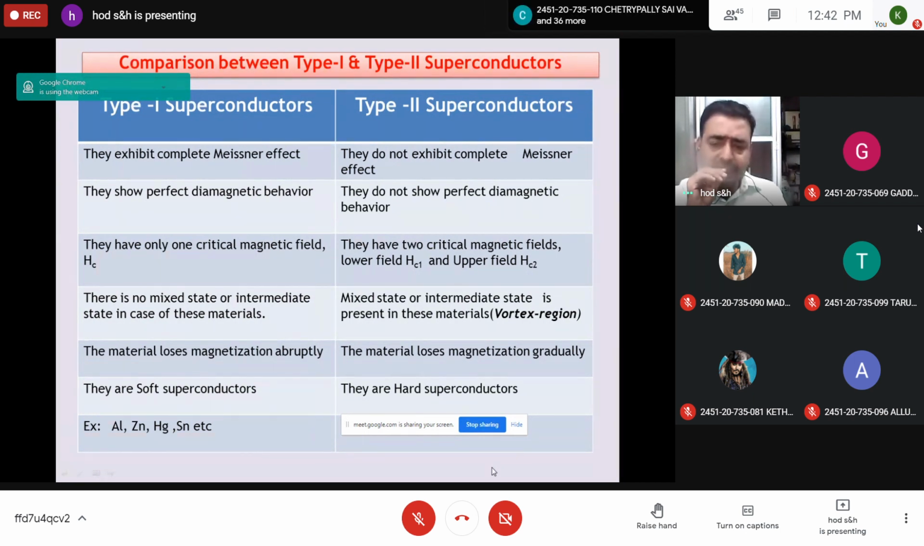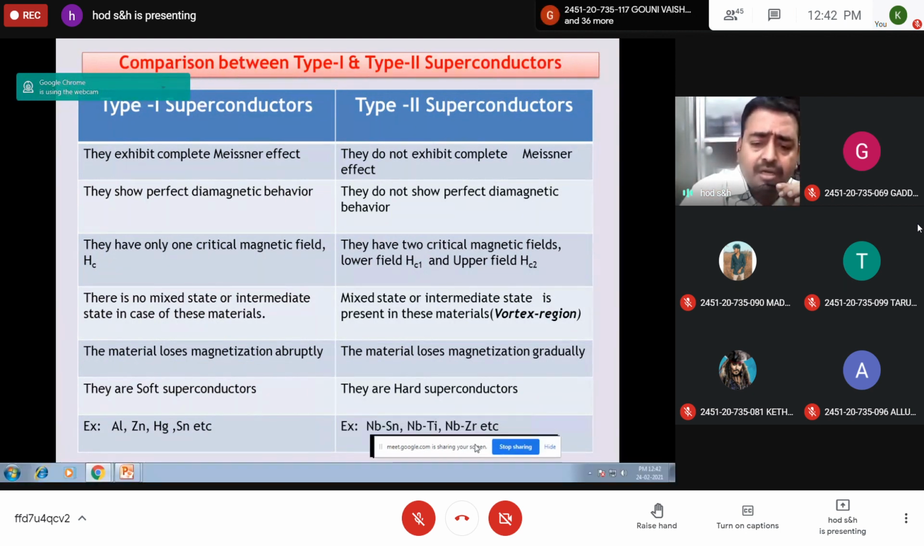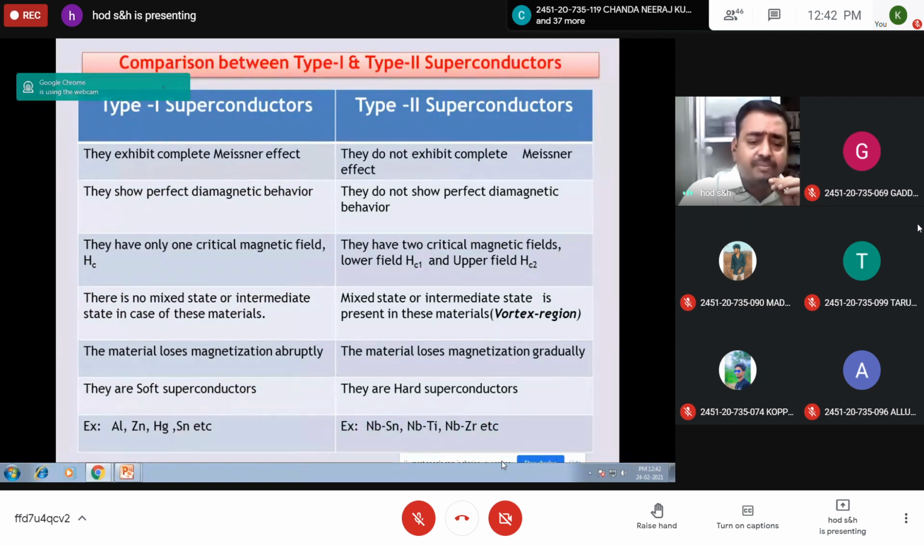So an intermediate state permits the material to behave as a superconductor. And the type 1 superconductors are also called soft superconductors. Type 2 superconductors are called hard superconductors. And the examples are given here. What I have explained with the diagram previously, the same is represented in this tabular column.